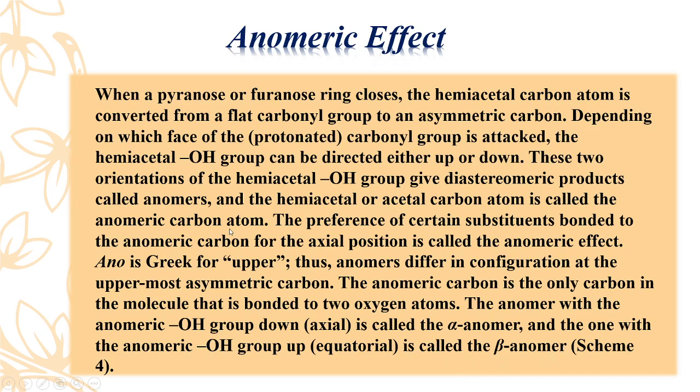That means the anomers are of two types depending on the attack of this OH on the carbonyl carbon. If it is the upside, then it is called an equatorial OH, and this is the beta anomer. If it is the downside OH, that is axial to this primary alcohol, then it is an alpha anomer.